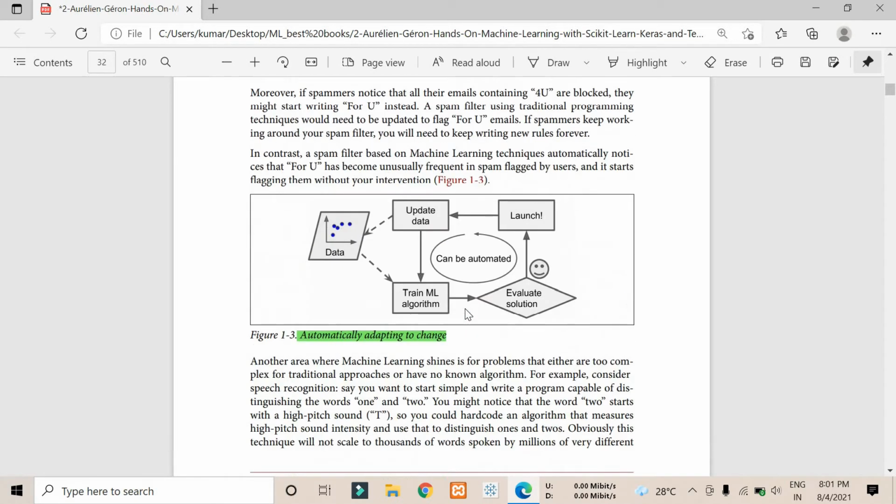And if it is not good, we analyze the errors, study the problem, and train the machine learning algorithm again. There is also something called automatic adapting to changes. It means if I train the machine learning algorithm with particular data, evaluate the solution, and launch it, and after launching I get more data, then I can update and relaunch it. I can train the machine learning algorithm with the new data.